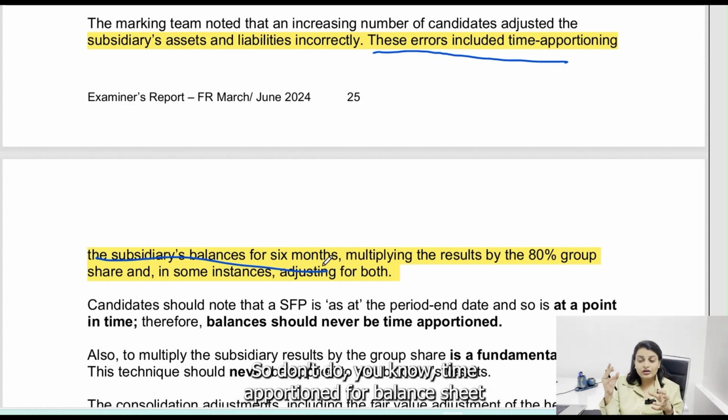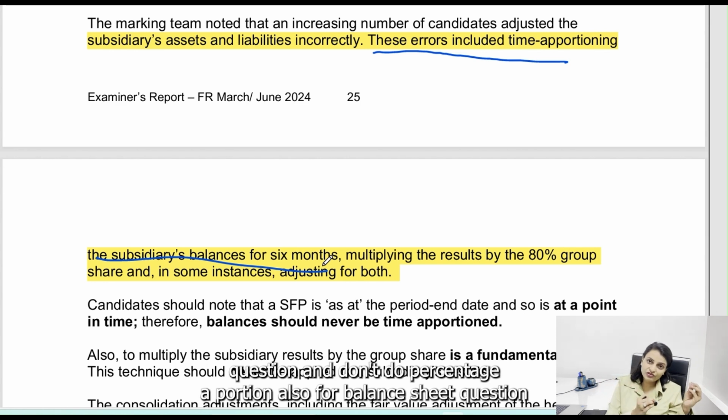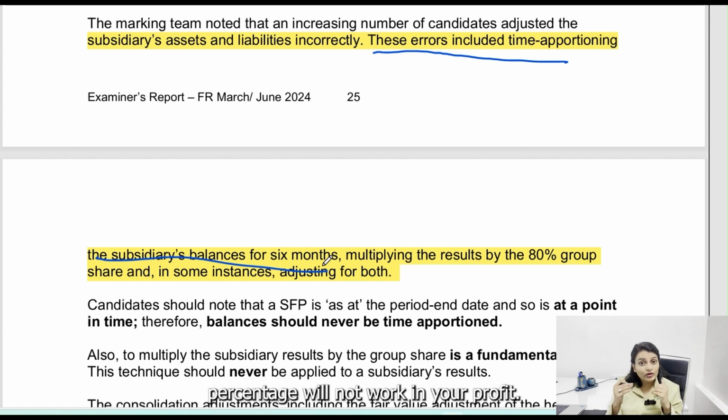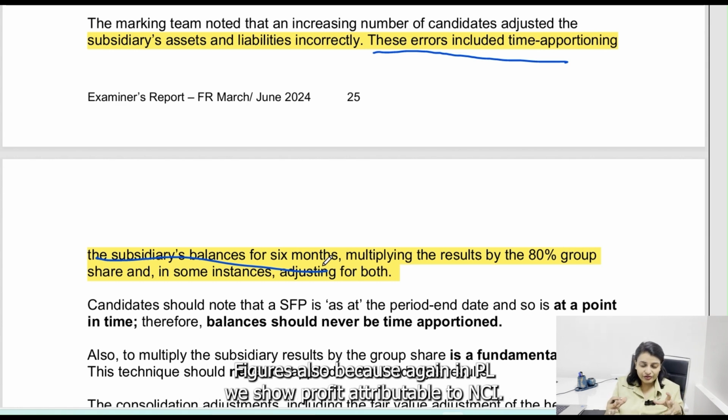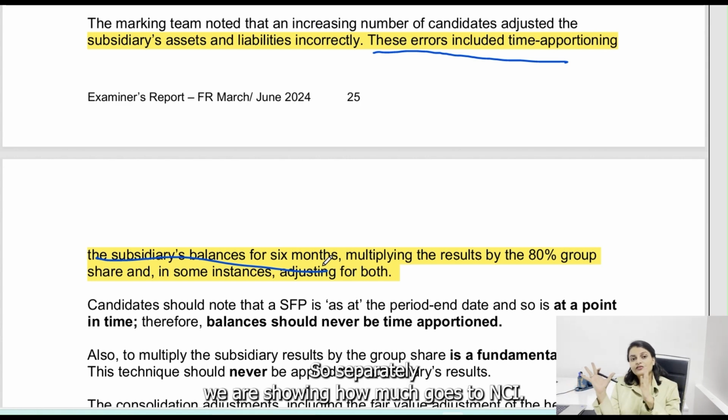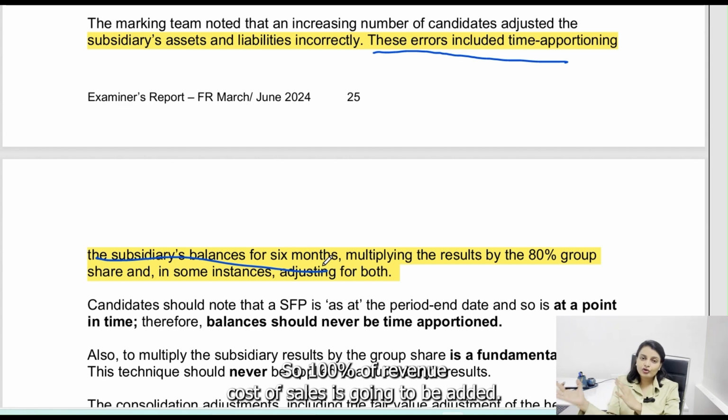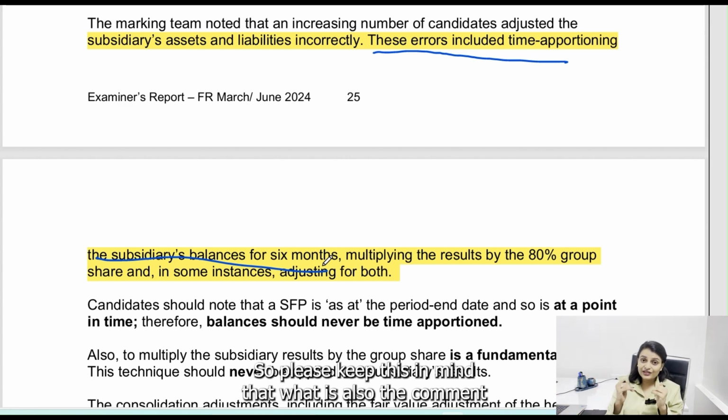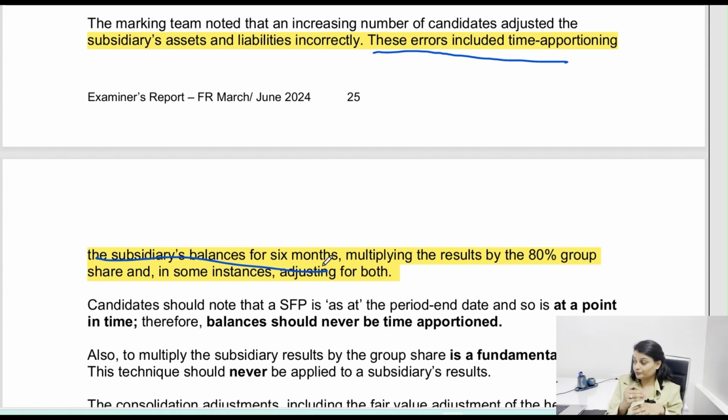So don't do time apportion for balance sheet question, and don't do percentage apportion also for balance sheet question. Percentage will not work in your profit figures also, because again in PL we show profit attributable to NCI. So separately we are showing how much goes to NCI. So 100% of revenue, cost of sales is going to be added. So please keep this in mind. That's what is also the comment of the examiner, that this is the major area of problem.